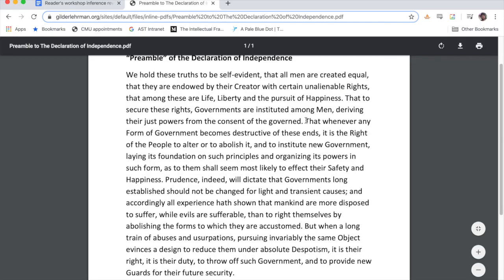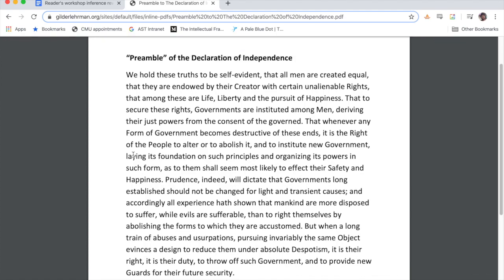I think we were here. That whenever any form of government becomes destructive of these ends, that when it becomes destructive of life, liberty, and the pursuit of happiness, whenever it becomes destructive of these ends, it is the right of the people to alter or abolish it and to institute new government, laying its foundation on such principles and organizing its powers in such form, and the sentence goes on for a long time.